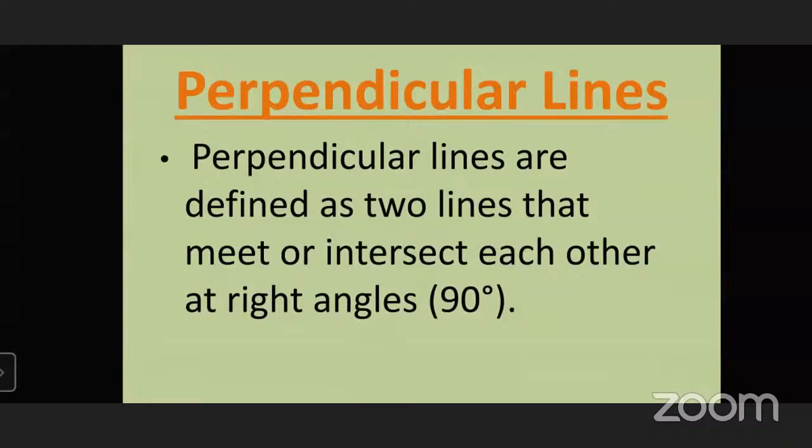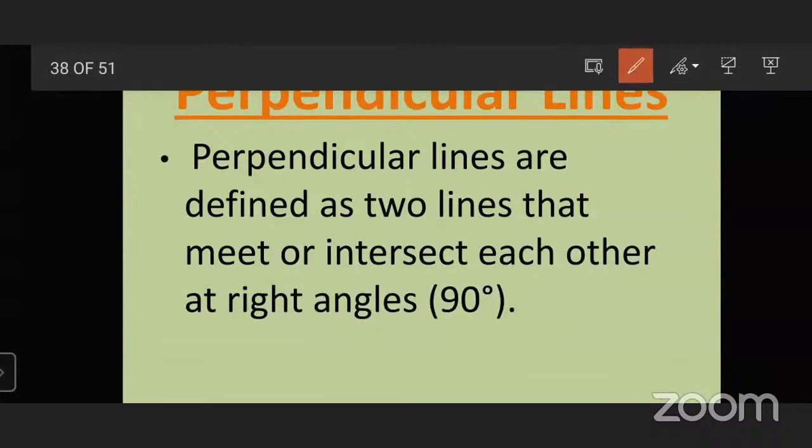Okay, what do right angles mean? Straight lines that intersect each other.